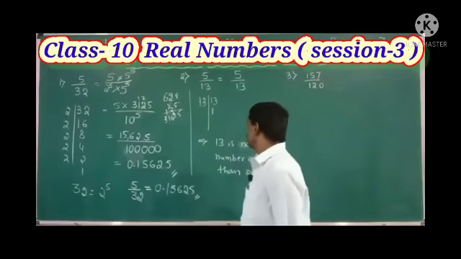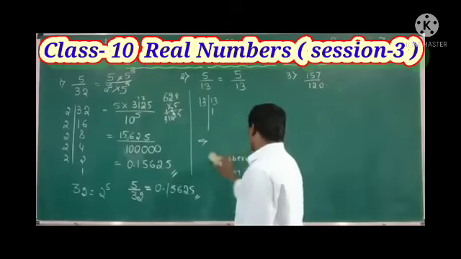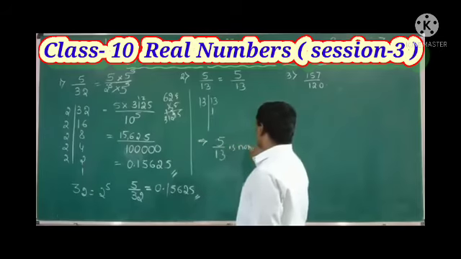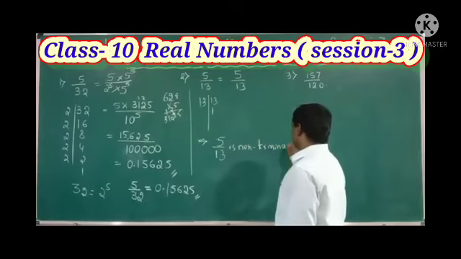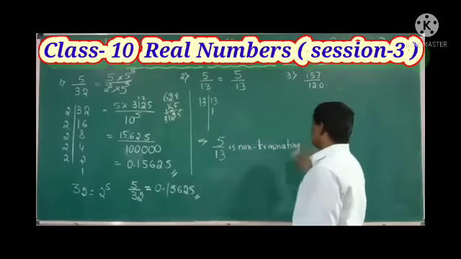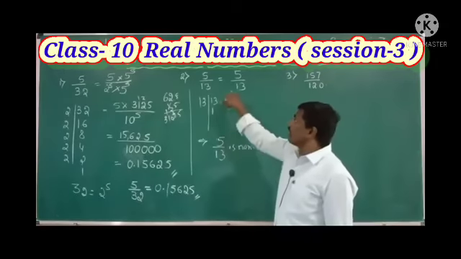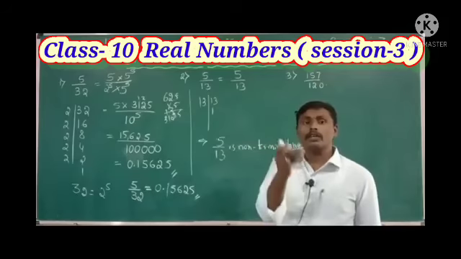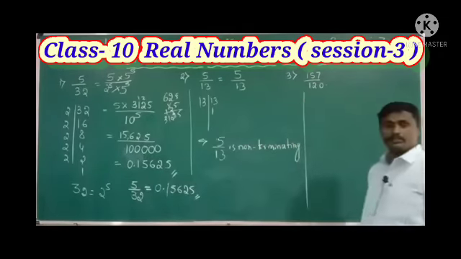So this is purely non-terminating, or simply you can write that 5 by 13 is non-terminating. Why? Because in the place of the denominator we have 13, which is other than the factor form of 2 and 5. See the next question.